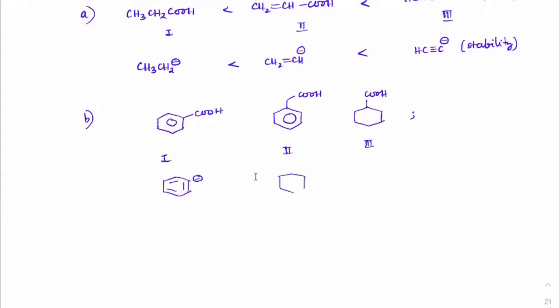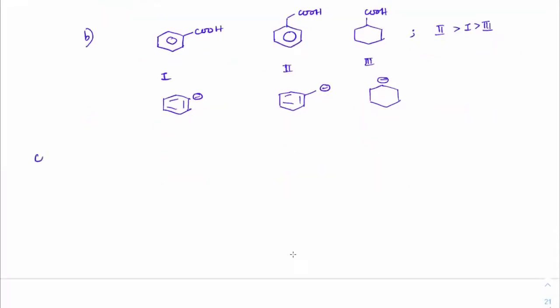The second one has a minus charge forming on this carbon, which can undergo resonance stabilization. The third one is forming a carbanion on an sp3 hybridized carbon. So which one is more stable here? The second one is more stable compared to the first one, compared to the third one. So how will the rate be? Second greater than 1 greater than 3. So these are the types of questions you must be able to do.